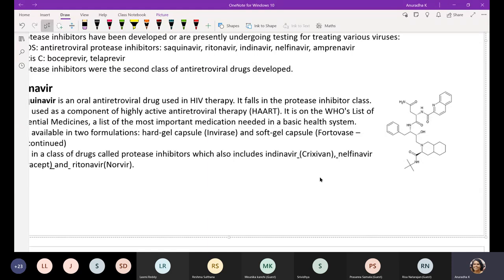These will directly block the protease enzyme. Between gag and pol junctions, there is a sequence for protease. That protease enzyme is blocked by ritonavir and indinavir, because these are very important in the packing step also. Protease is required because it is involved in expression of structural proteins and structural enzymes. Then we have broad spectrum nucleoside analogs like ribavirin, which are guanosine analogs.